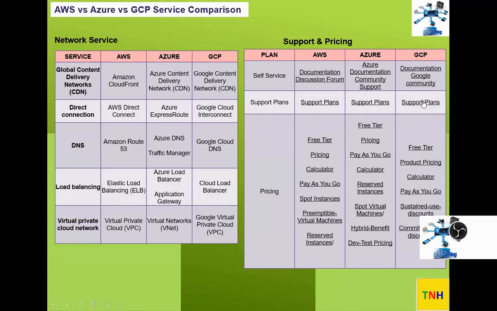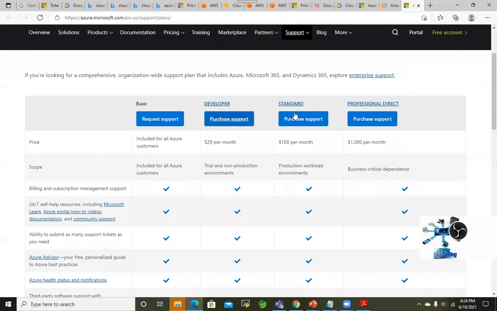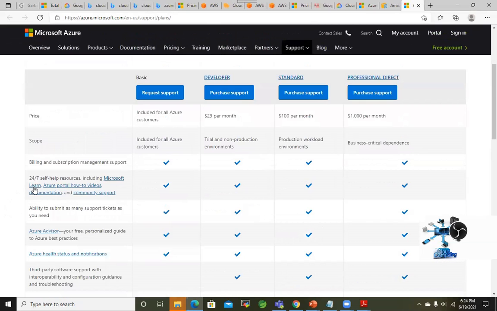Okay, and we have support plans. We have AWS support plans and Azure support plans. Here we go with support plans by Azure. You can see compare support plans: basic, developer, standard, professional. 24/7 support is covered by all of these services.